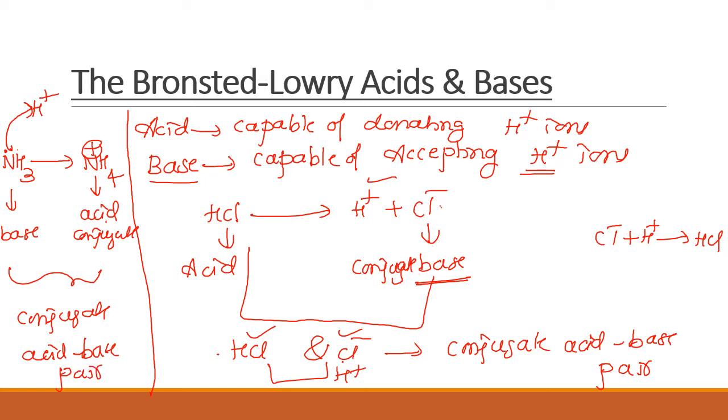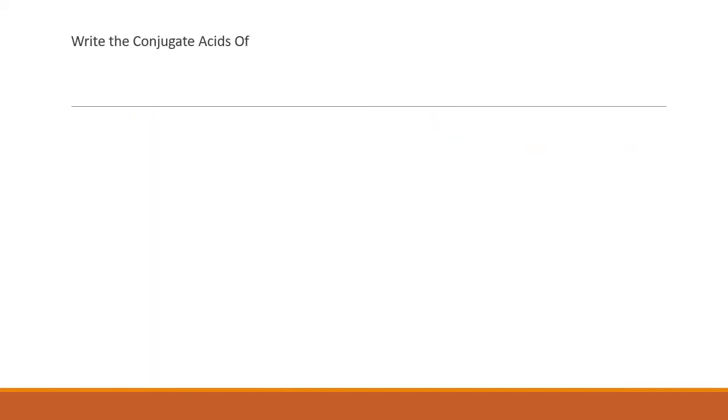What is a Bronsted acid? It is one capable of donating H plus. And what is a Bronsted-Lowry base? It is one capable of accepting H plus ion. You should be in a position to identify the acid, the conjugate acid, as well as the conjugate base, and the conjugate acid-base pair. I'll consider one more example. You may get the same type of questions even in entrance examinations.